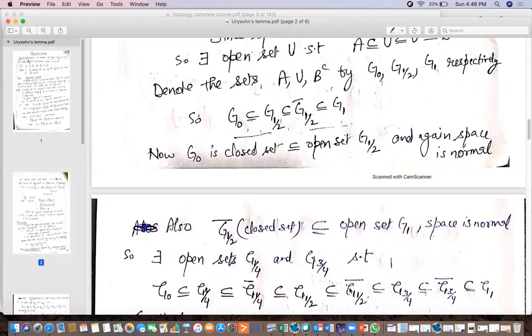Similarly, G half closure is a closed set that was contained in the open set G1, so there will exist an open set G3 by 4 which contains it, is contained in G3 by 4 closure, and that will be contained in the open set G1.